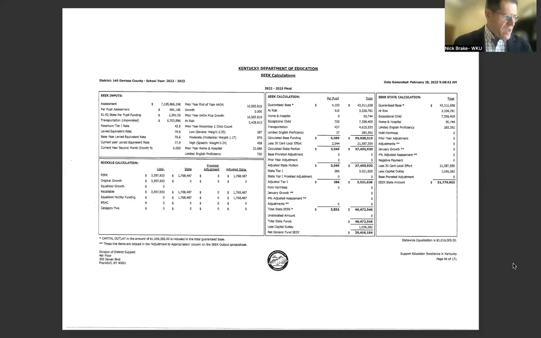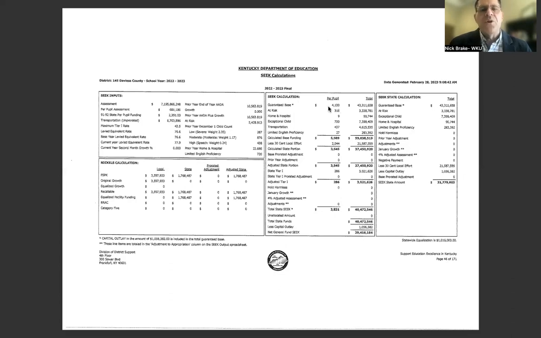Let's start by taking a look at a couple of different core pieces of information. First of all is the guaranteed base. We talked about in the prior video that guaranteed base you can see for this 2022-23 final SEEK calculation is $4,100. Remember, this is an amount of money that's set by the General Assembly. So it comes from the legislature in the state budget every 2 years when it's set. And so this will go into these SEEK reports for every district. It will look the same.